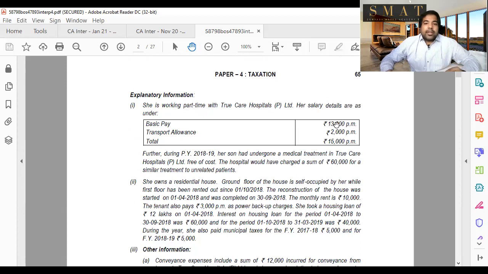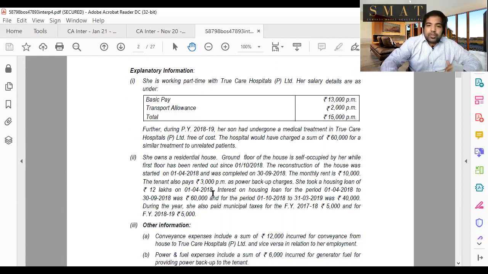Basic pay, guys, this is B, 13,000 per month, assuming she's worked for the entire month. 13,000 into 12, 1,56,000 you will add in her salaries. Transport allowance, guys, A for allowance, A for add. So 2,000 into 12, 24,000 you will add as allowance. But can you minus transport? Yes, guys, amount spent except from home to office and back. So if you see other information, conveyance expenses include a sum of 12,000. So she has some expense incurred for conveyance from house to the hospital and back, guys, but this is not allowed as a deduction. Was there any other transport you would have taken a deduction, but this one is not allowed, so no deduction until now.